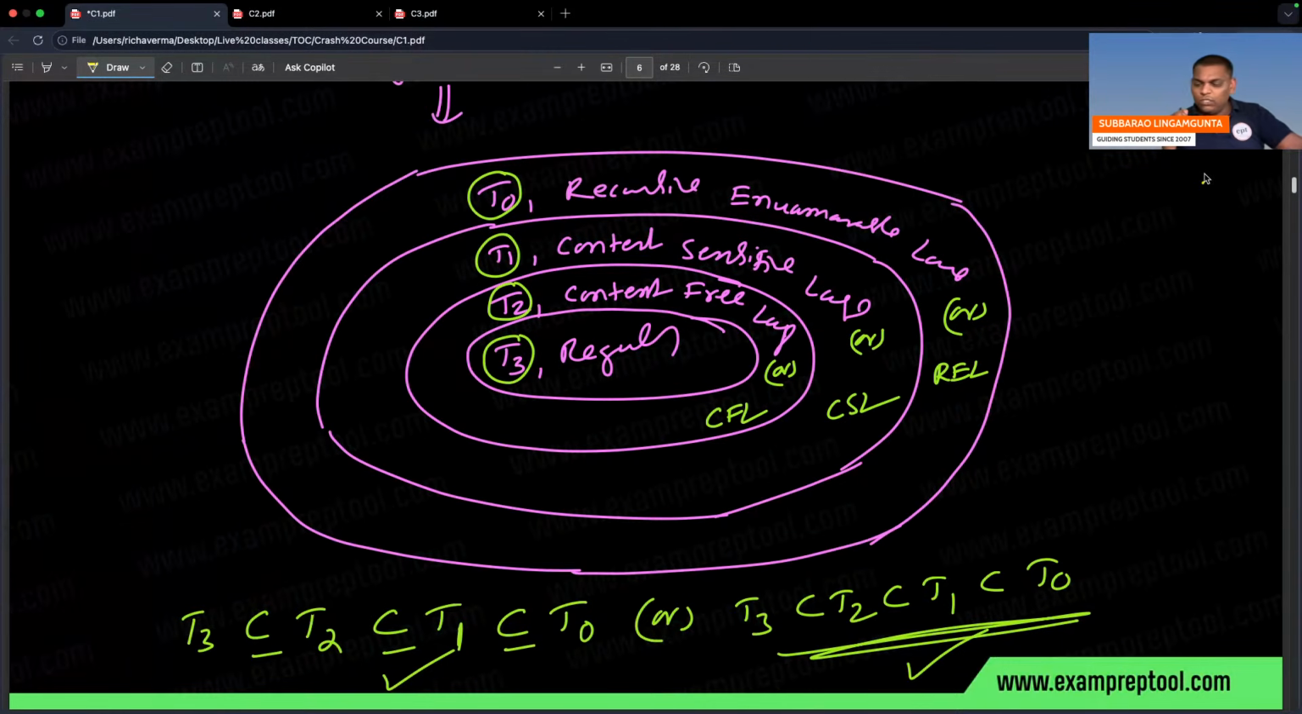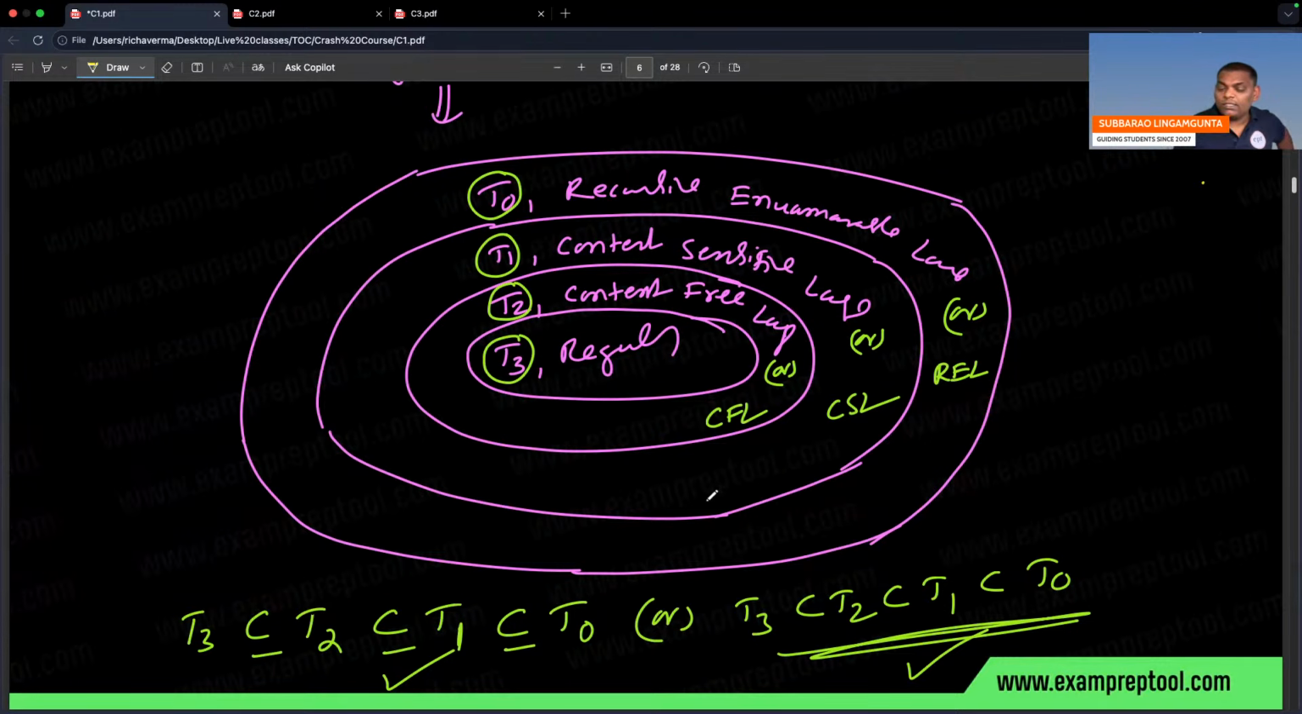Right? Fine. That is also okay. So what is the relation? T0 is the superset. So who is the subset? T3. T3 is very small. T3 is a subset of T2, a subset of T1, a subset of T0. Okay, fine. Four formal languages, everything is fine.